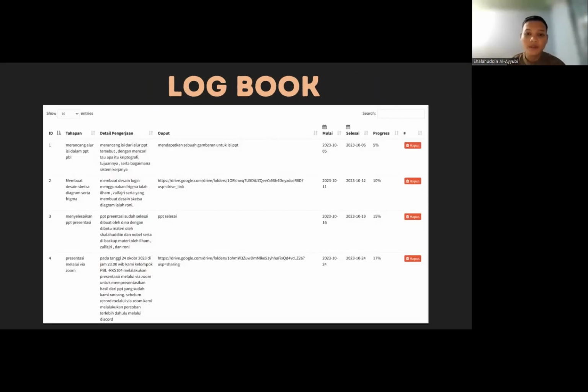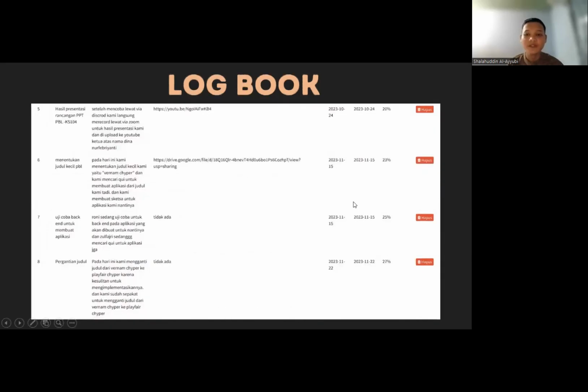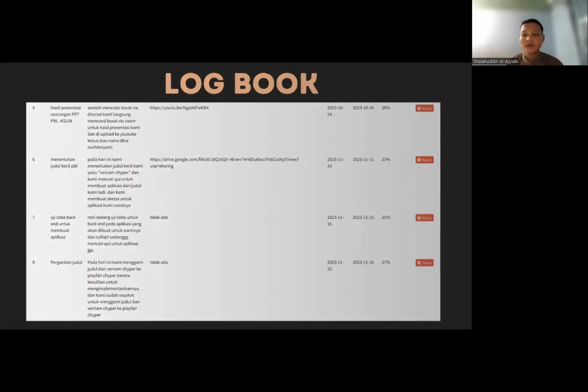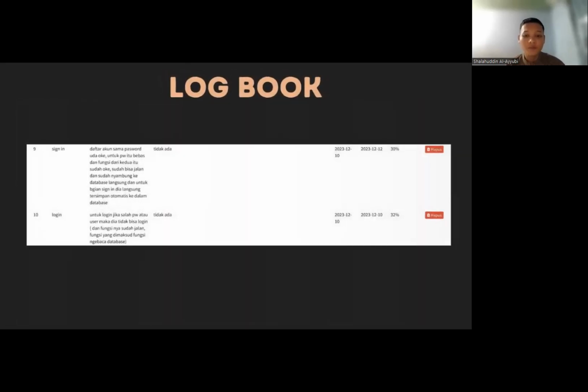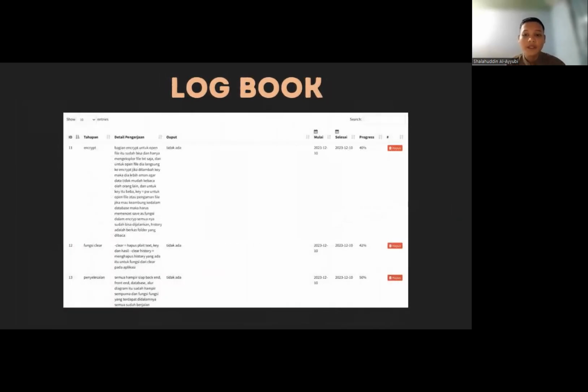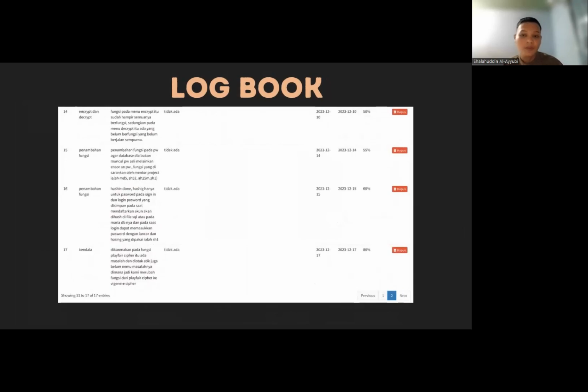This is the evidence of the logbook that has been made by Dina, the head of the federal group, starting from when we determined the title until we finished the application. There are some logbooks that are sent as proof, or a recap. In addition to the logbook, we also have the process as proof of the problems we experienced. We changed the title several times because there was an error, or even the code was not found. Next will be explained by Bang Mode.